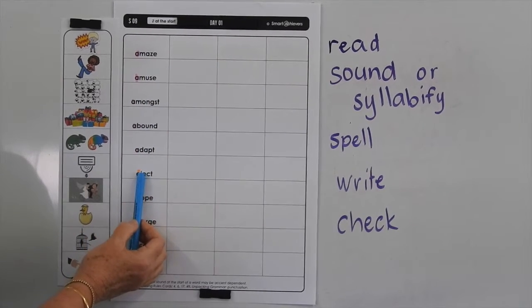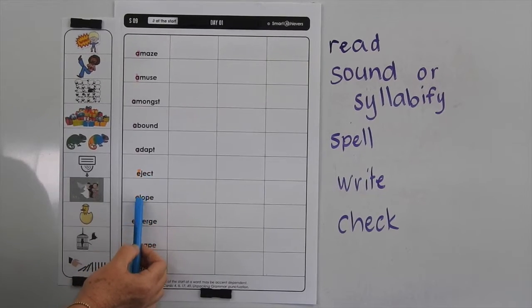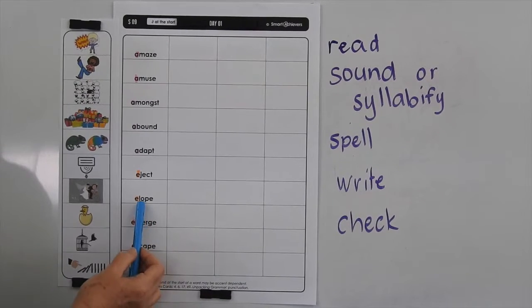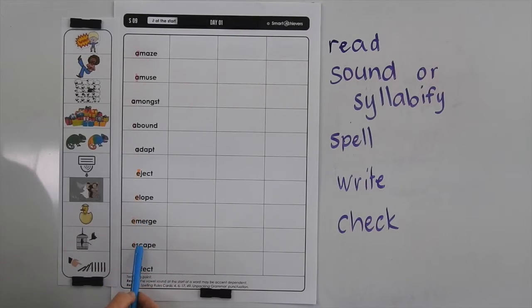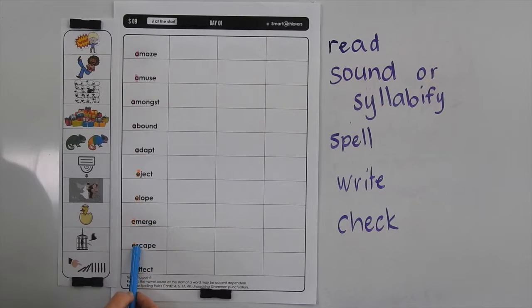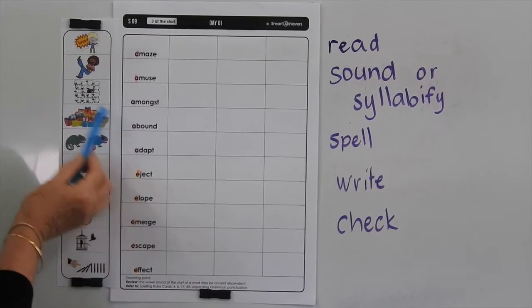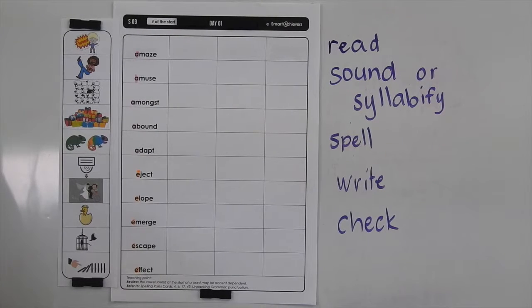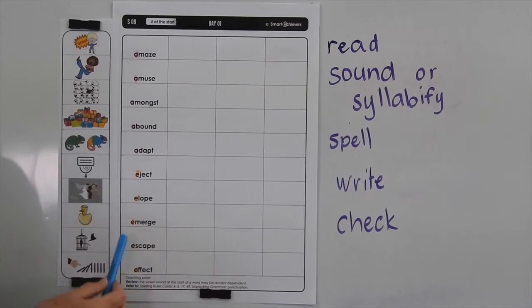words. Same goes for the E here, it should be e-ject. We tend to give it a schwa, we go uh-ject, uh-lope, uh-merge, uh-scape, uh-fect. Whereas this should be a long E sound here, e-scape, e-scape, and e-ffect. So if you choose to say those words correctly, it will make the spelling a lot easier. But otherwise you just have to know that you're using an A here and an E here in these words.